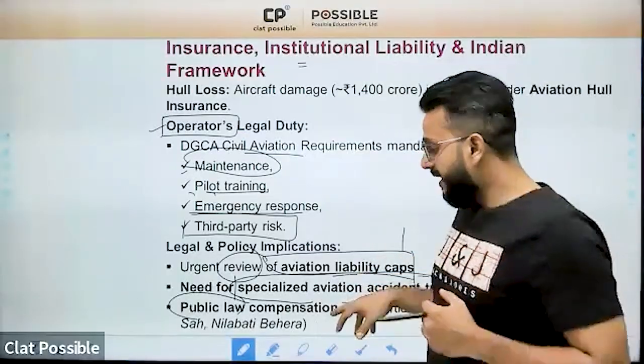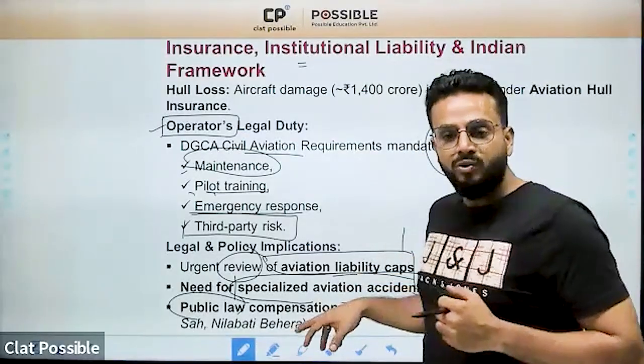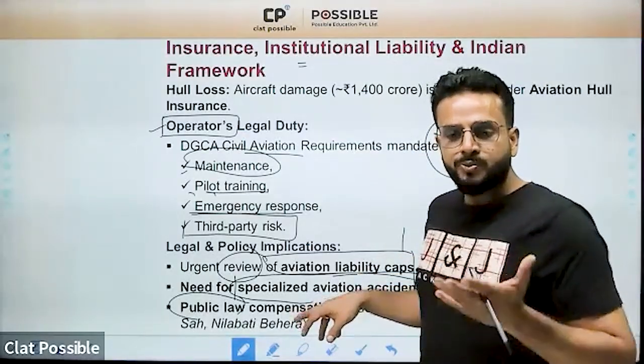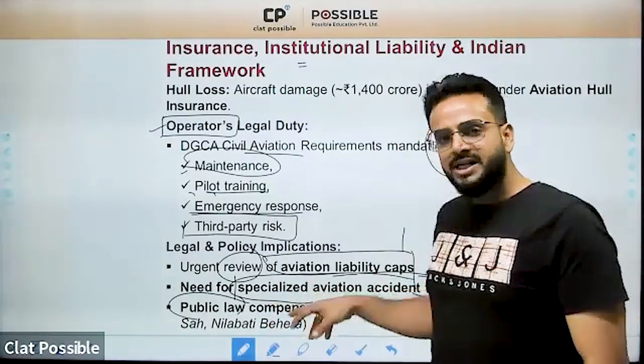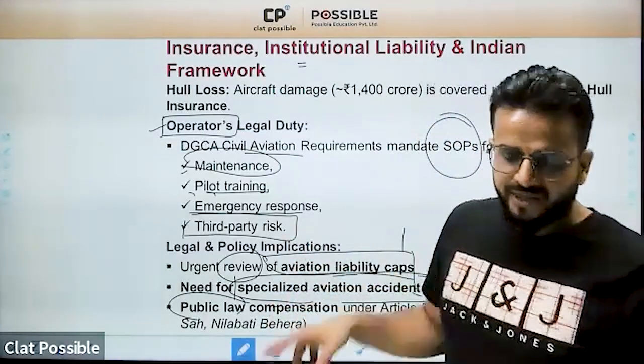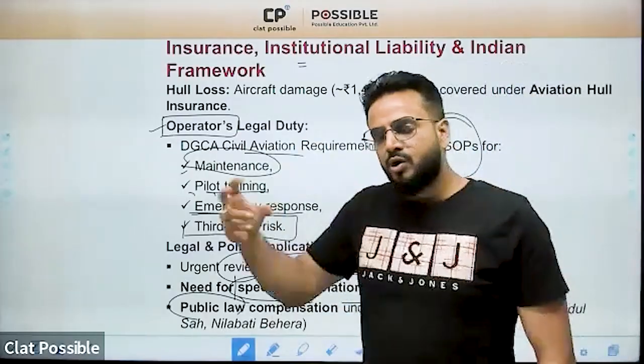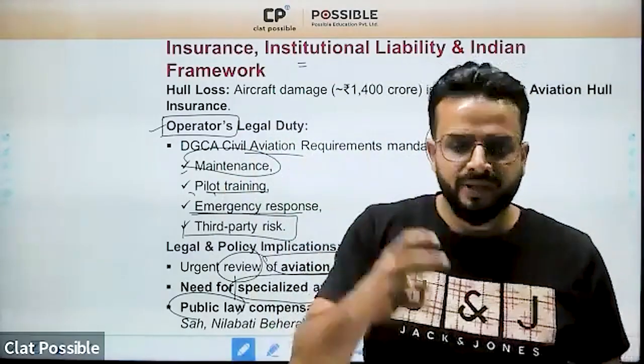And the people who died on the ground, or who were injured on the ground, or whose property was damaged on the ground, they will be able to claim compensation even as per the public law policy. That includes damage caused due to nuisance committed in public areas.